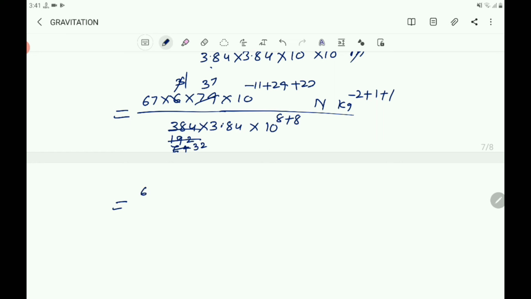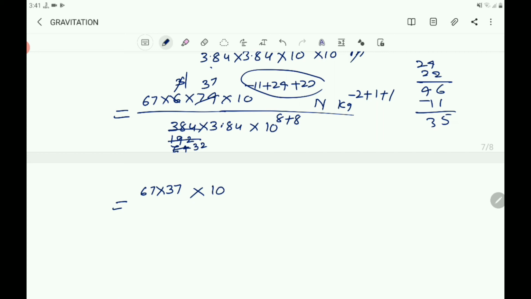Next what is remaining here? 67 into 37 into 10 power, 24 plus 22 is 46, minus 11. 46 minus 11: 6 minus 1 is 5, 4 minus 1 is 3. So you'll get 10 power 35 into n.